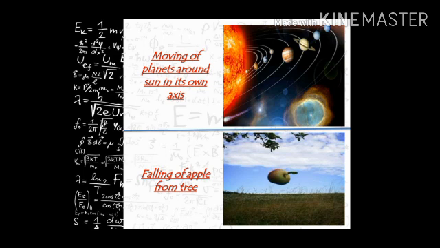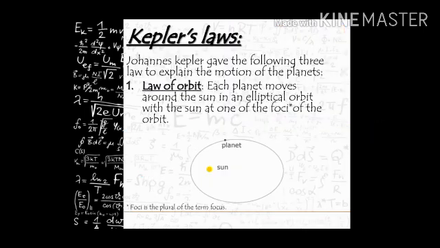Now you see, when for the first time Newton thought about why the apple does not go upward. As I have told you, why you are standing on the earth's surface, why you are not going out of the earth's surface, why you are standing in a particular place. All of that is due to gravitational force. That force is pulling you towards the center of the earth. Understood? Now, Kepler's law. What is Kepler's law? John Kepler gave the following three laws explaining the motion of the planets. John Kepler has given three explanations. First, that is the law of orbit.